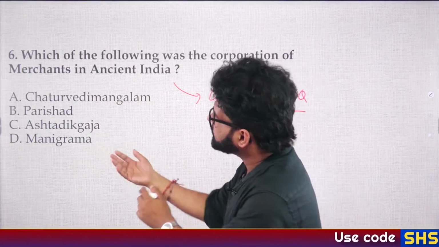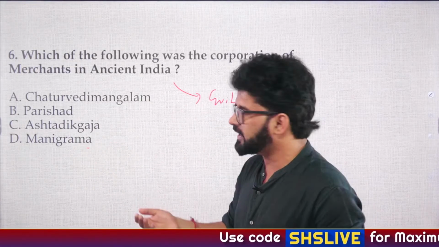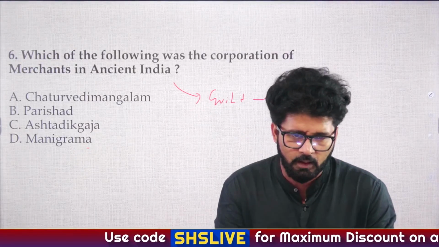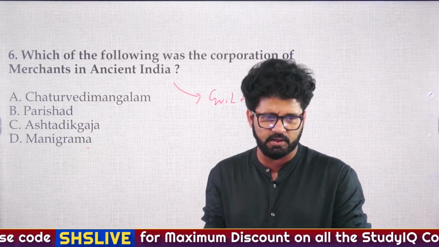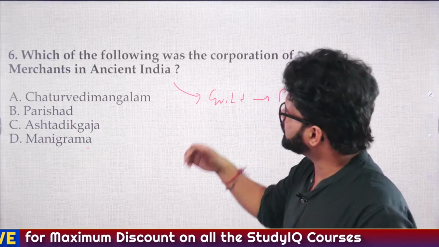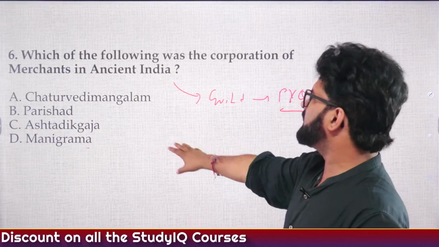So one was Manigramam, other was Ayavadle. So the answer is D, which was first given by Bulbul. And then Umesh, Dark, Charit, Ashwini, all of, and Sundaram also has given the answer, right? So the answer is D, Manigramam.